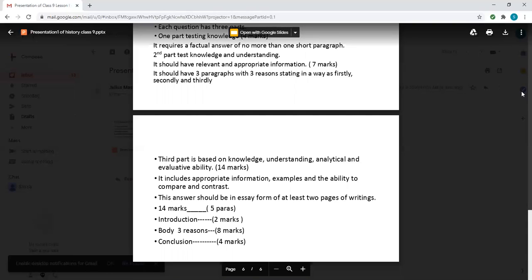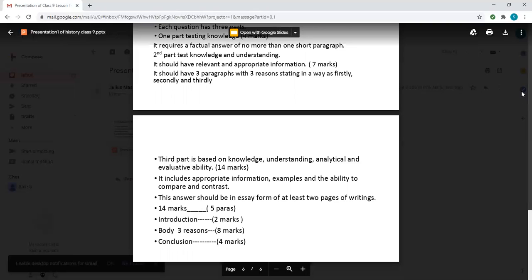Now, how you're going to answer this question, this is going to be like essay form, at least 2 pages of writing. It requires 2 pages of writing because it is a lengthy one. 5 paras should be there. It carries 14 marks and it should be divided just like essay into introduction, body, and conclusion. The body should have 3 reasons related to that question. It should be relevant, it should be informative, appropriate information, not here and there. You cannot answer whatever is asked based on that.